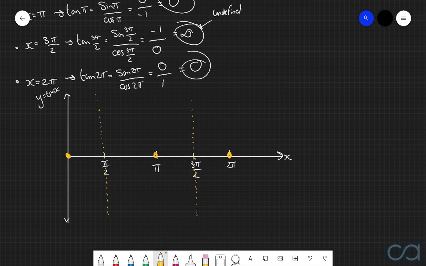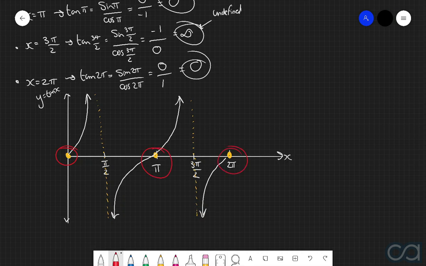Now, just by the sheer fact that we have vertical asymptotes, this particular graph is going to look very, very different from our sine and cosine waves. In fact, the graph of y equals tan of x looks like this. So the key aspects here, first things first, we've got x-intercepts at x equals 0, x equals pi, and x equals 2 pi. And furthermore, we have vertical asymptotes when x is equal to pi over 2 and when x is equal to 3 pi over 2.